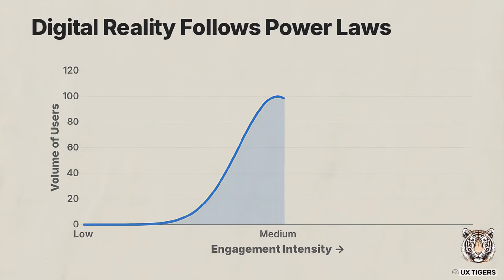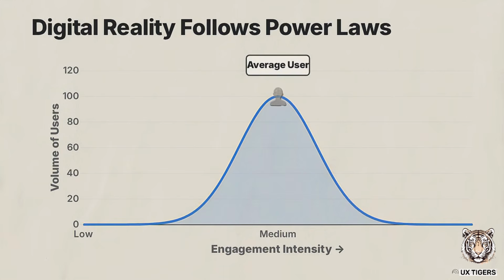This chart shows a classic normal distribution. If you look at physical traits like human height or weight, the data naturally clusters right here in the middle. For decades, tech executives have used this exact math to build digital products, optimizing their roadmaps for the user who sits safely at the peak of the curve. But in the digital ecosystem, that median user is a statistical phantom.